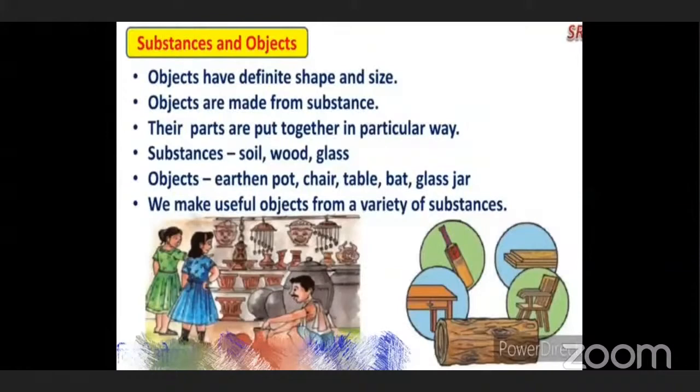We make useful objects from a variety of substances. So we are using a variety of substances to make objects which are useful to us, and we can use them. All these are the different types of substances which we are using to make the different objects. Okay, understood? Yes. Okay. Now we will go to the next slide.